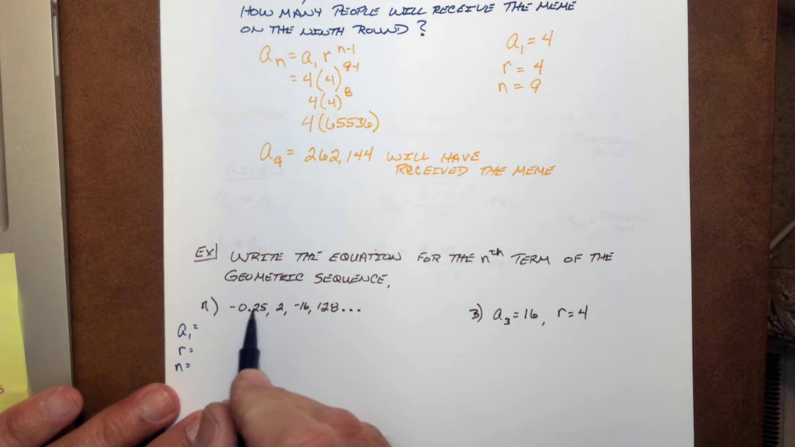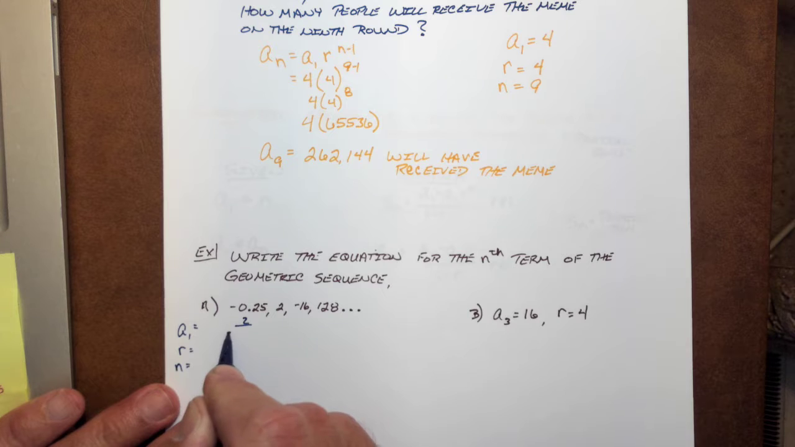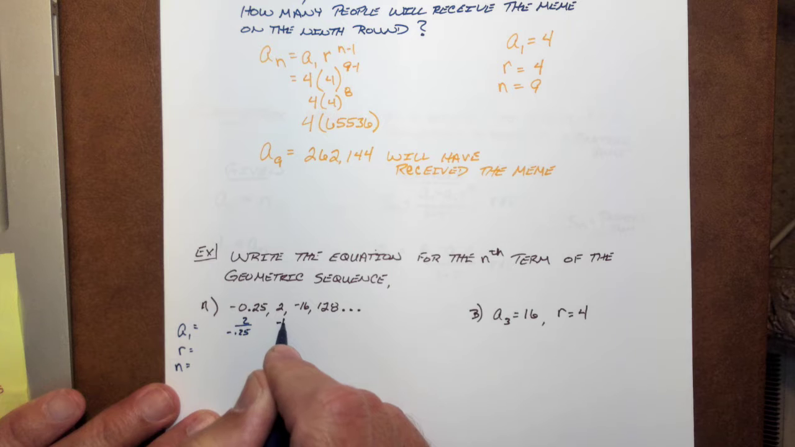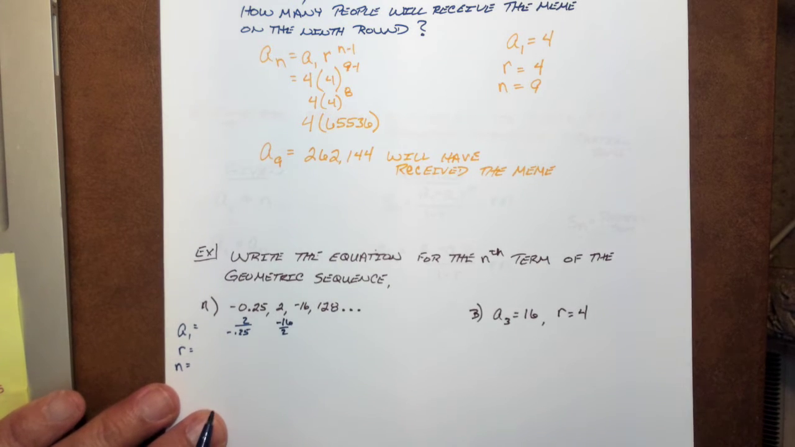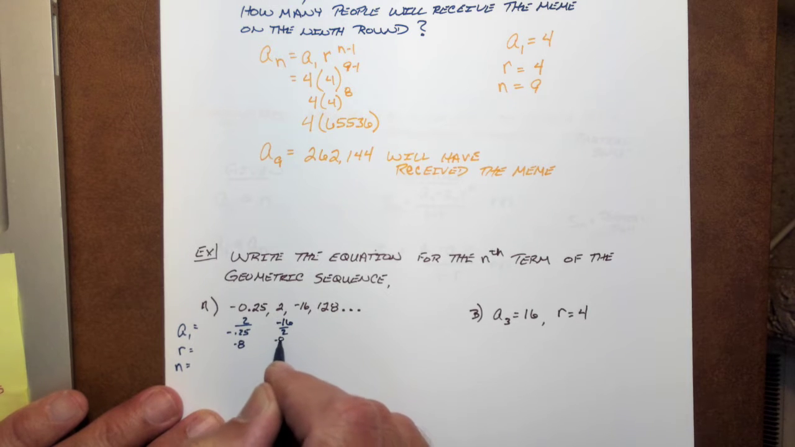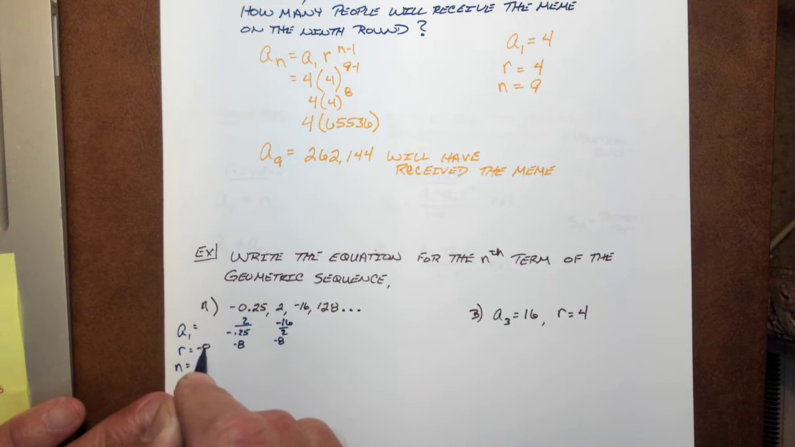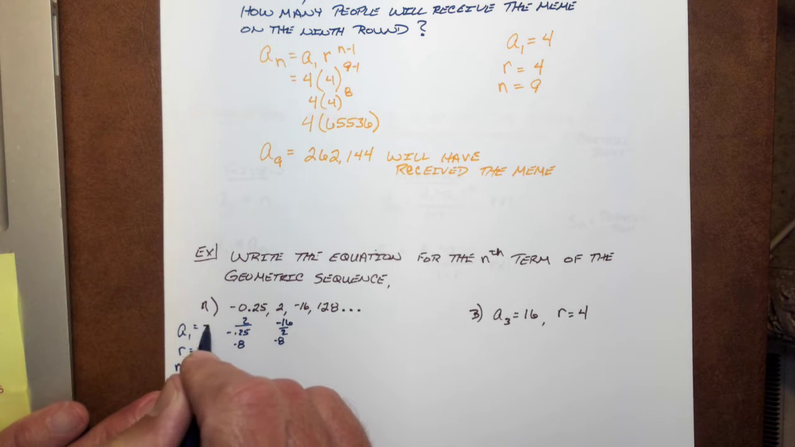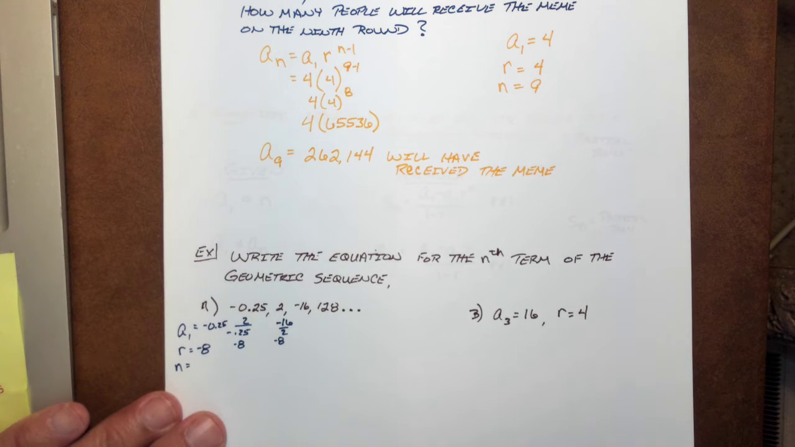So let's see what we can come up with. We look at the 2 terms here and start setting them up. 2 divided by negative 0.25, see if we get something there. Negative 16 divided by 2, and we get negative 8. So we know r is equal to negative 8. Do we have a first term? Sure we do: negative 0.25. What don't we have? This, n. Are we going to be able to get it?